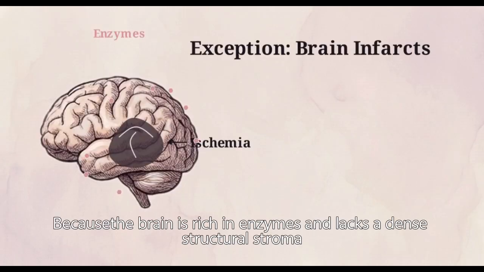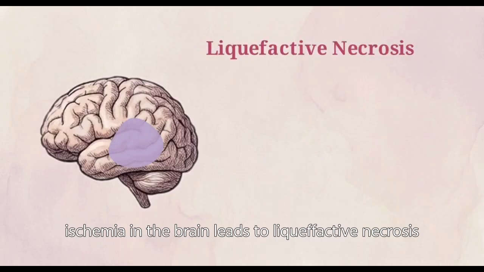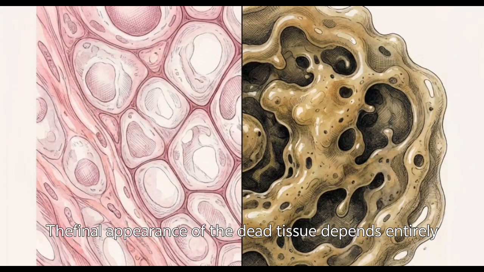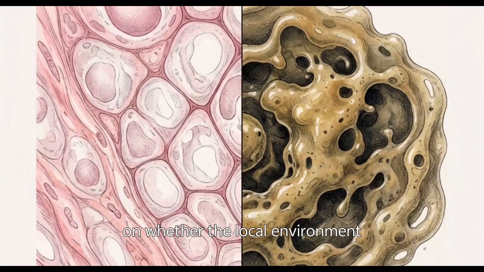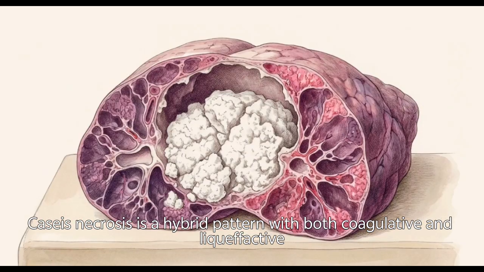Because the brain is rich in enzymes and lacks a dense structural stroma, ischemia in the brain leads to liquefactive necrosis, not coagulative. The final appearance of the dead tissue depends entirely on whether the local environment favors freezing the architecture or digesting it. Caseous necrosis is a hybrid pattern with both coagulative and liquefactive features.